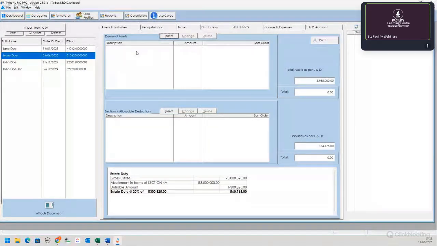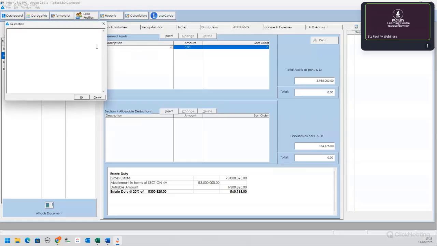So we're going to insert again. So here are the options. Again, quite expansive descriptions that you can add in here. Deemed assets are the items that are deemed to be an asset for estate duty purposes. The estate duty is calculated on these amounts, but it doesn't form part of the estate.